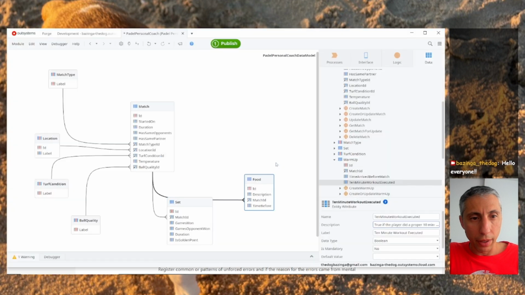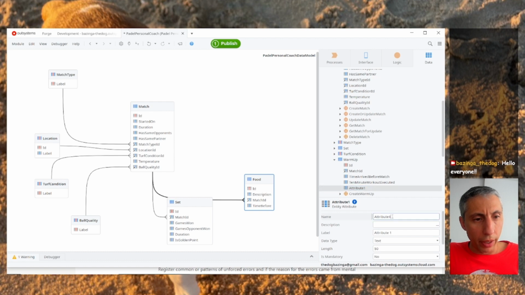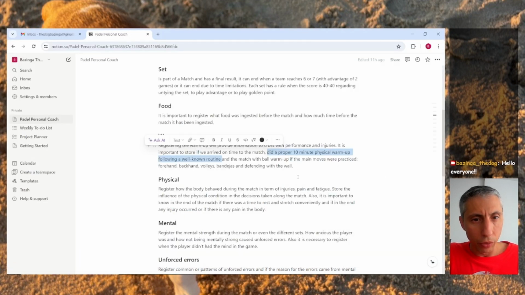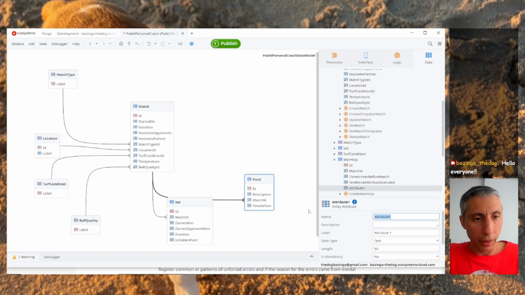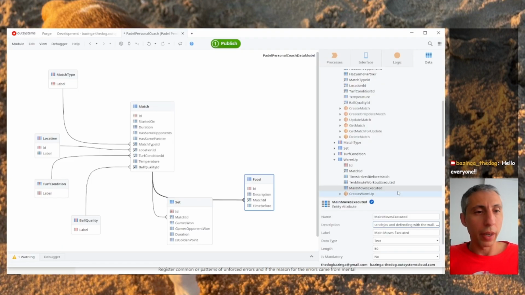Also we have the warm-up main moves executed, true if...